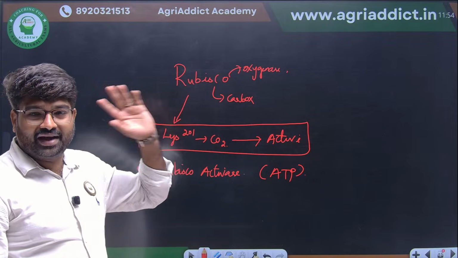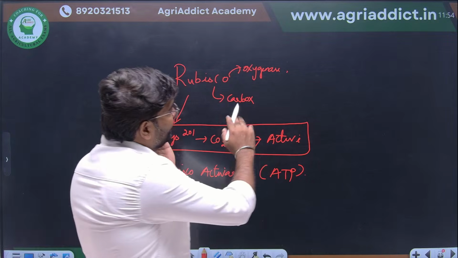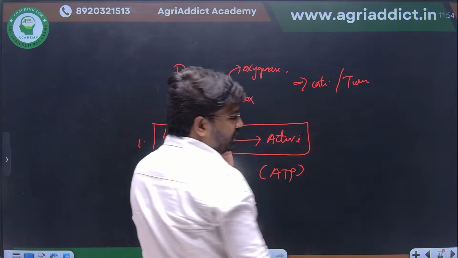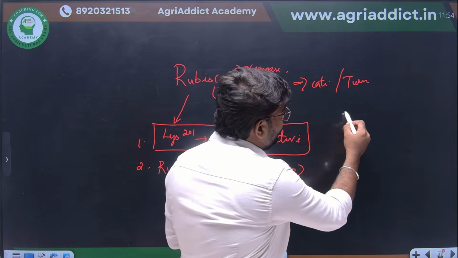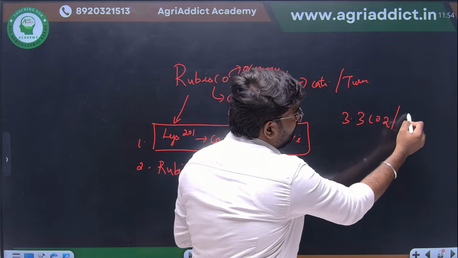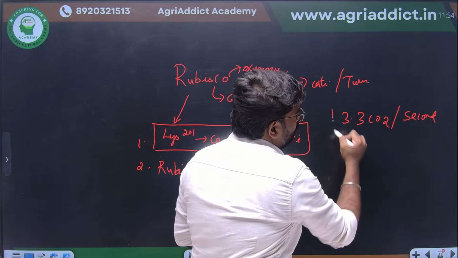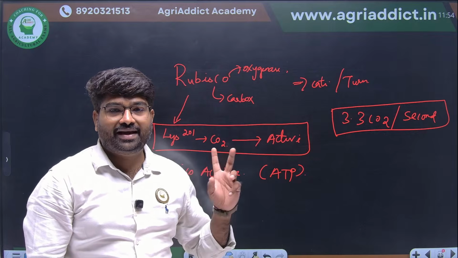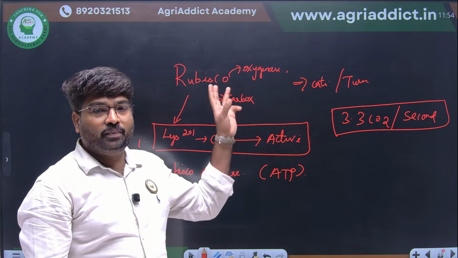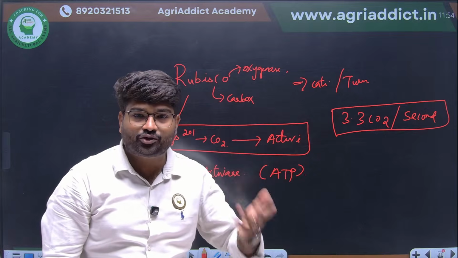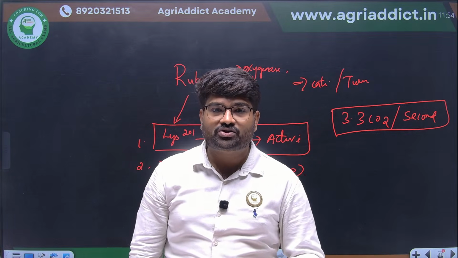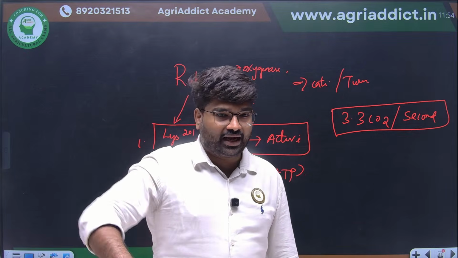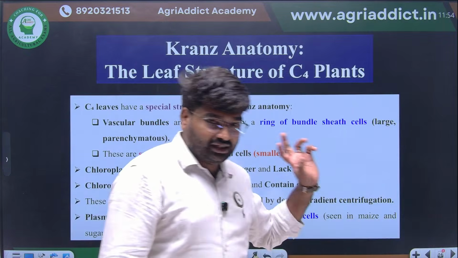Then another important point that was asked one year: what is the catalytic efficiency of Rubisco? Catalytic efficiency or turnover of Rubisco: only 3.3 molecules of CO2 will be fixed per second, approximately only 3 molecules of CO2 fixed by Rubisco per second. That's why Rubisco is most abundant. Photosynthesis has to happen more, so a greater amount of Rubisco has to be produced. Because of that, it is the most abundant soluble protein on earth. I hope this is clear for everyone. Those are the key points they will ask.